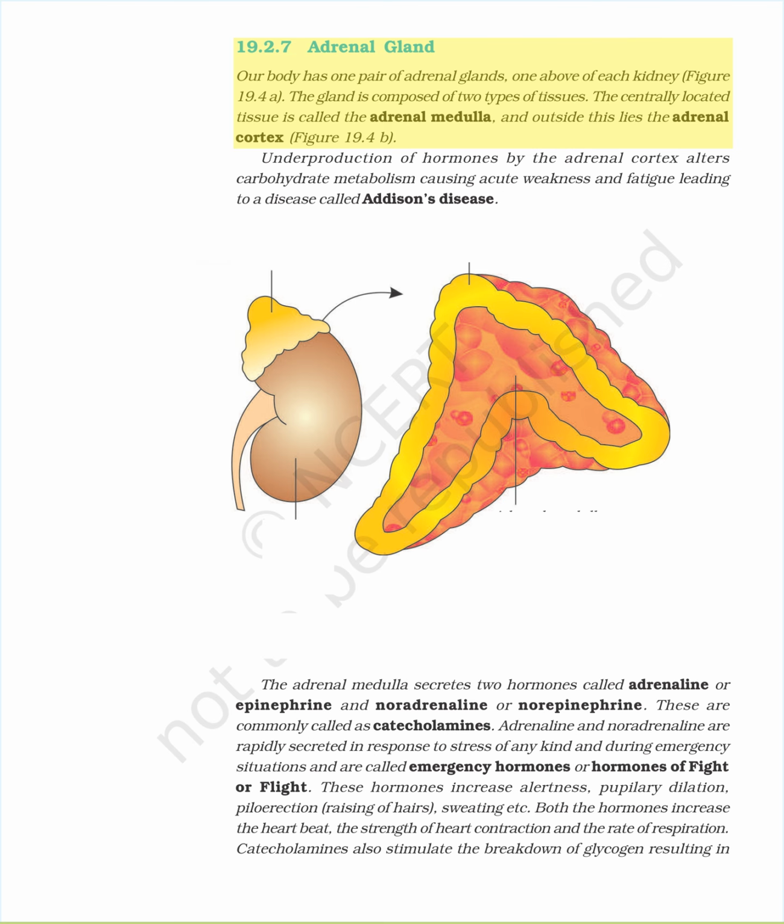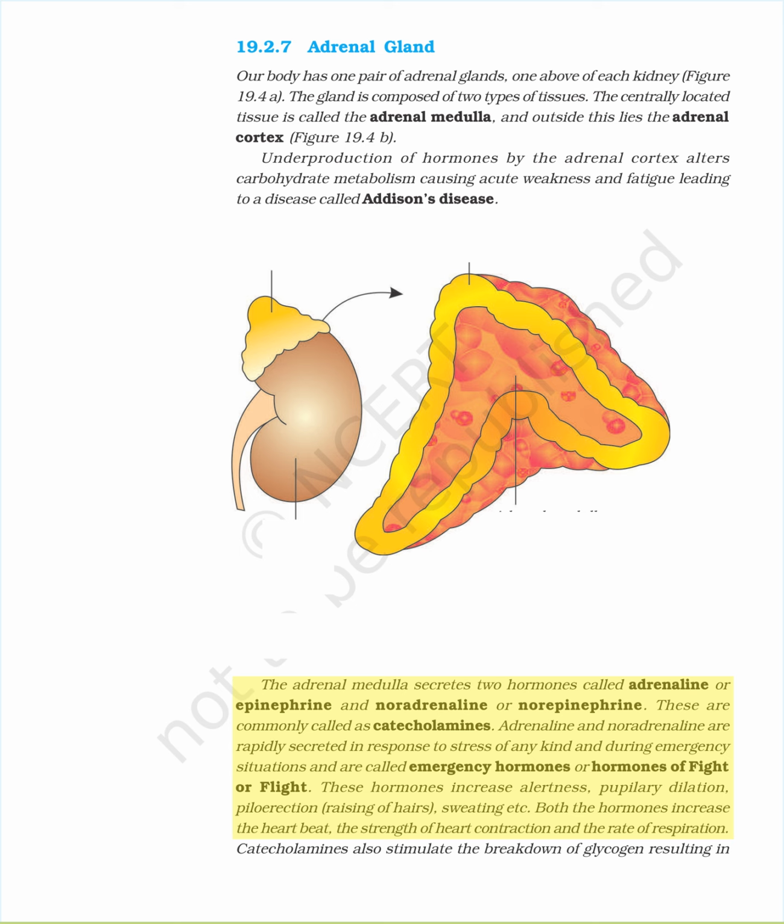19.2.7 Adrenal gland. Our body has one pair of adrenal glands, one above each kidney, figure 19.4a. The gland is composed of two types of tissues. The centrally located tissue is called the adrenal medulla, and outside this lies the adrenal cortex, figure 19.4b. Underproduction of hormones by the adrenal cortex alters carbohydrate metabolism, causing acute weakness and fatigue, leading to a disease called Addison's disease. The adrenal medulla secretes two hormones called adrenaline or epinephrine and noradrenaline or norepinephrine. These are commonly called catecholamines.